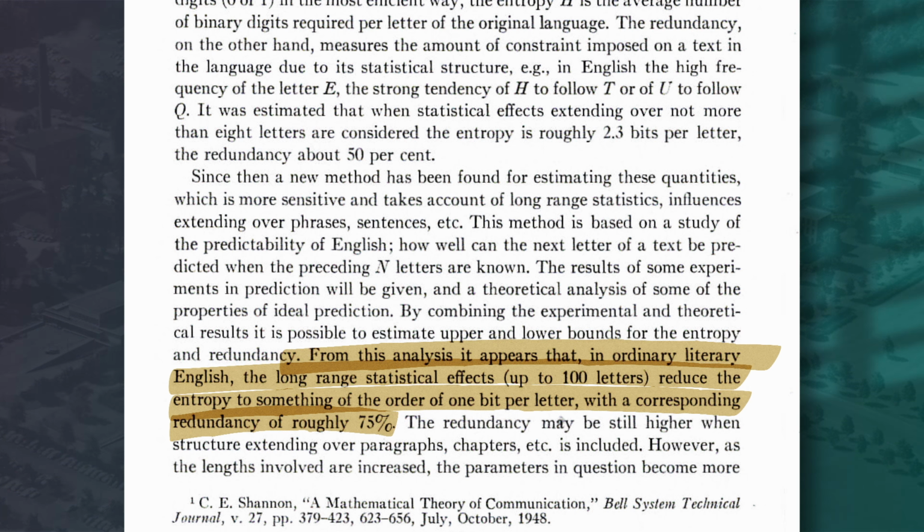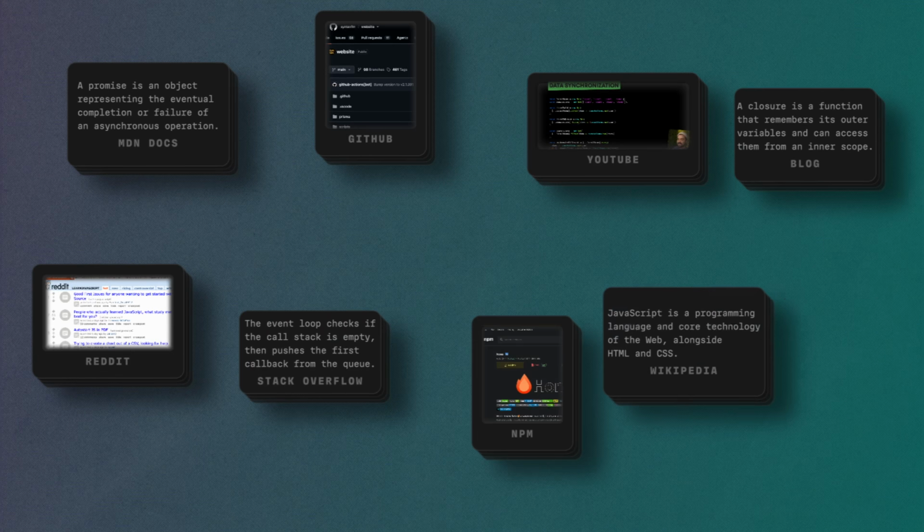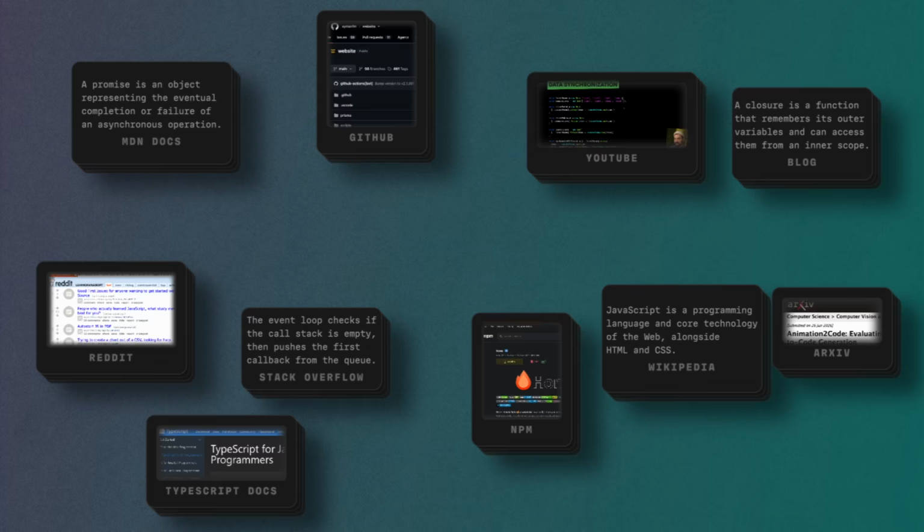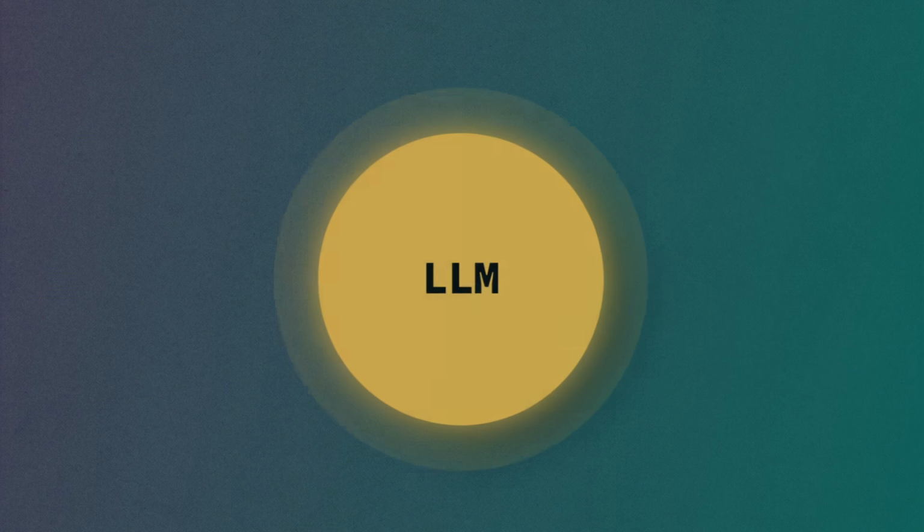Now, this means that language has deep statistical structure, and over 70 years later, that's pretty much what an LLM is doing. It's predicting what is coming next. And LLMs are statistical models of language. They extract patterns and relationships from massive amounts of text, and they build a mathematical representation of how words relate to each other. And people often describe them as next token predictors. And while that's true, there is a massive amount of machinery involved before you can get to the point of what comes next. And that's really what I wanted to understand, right?